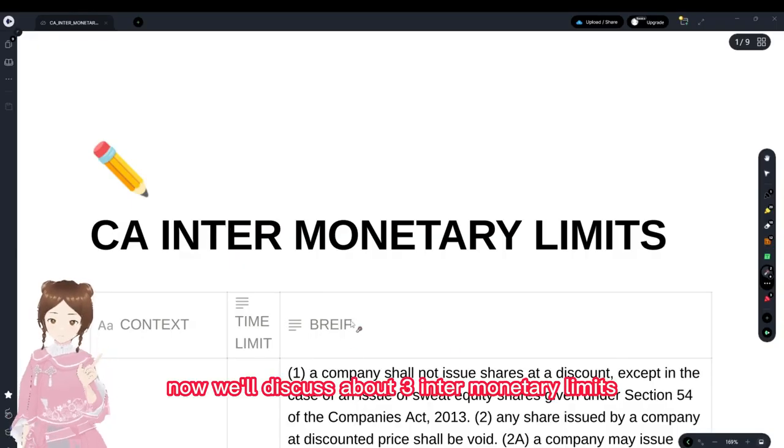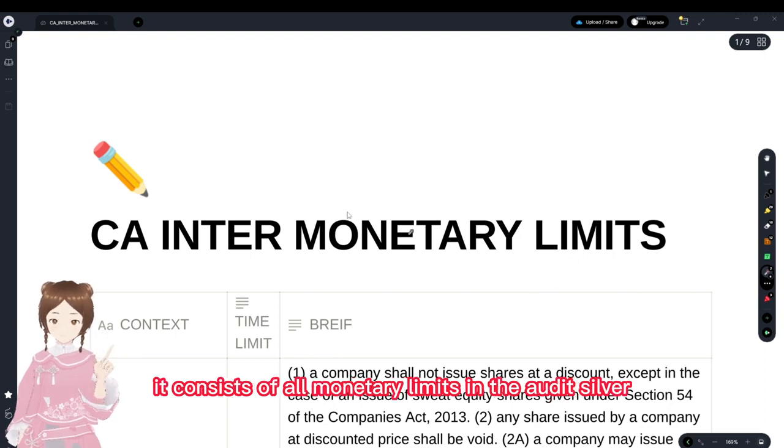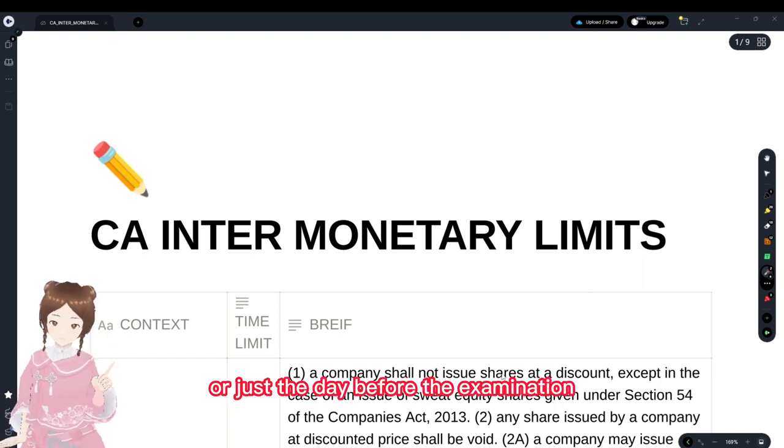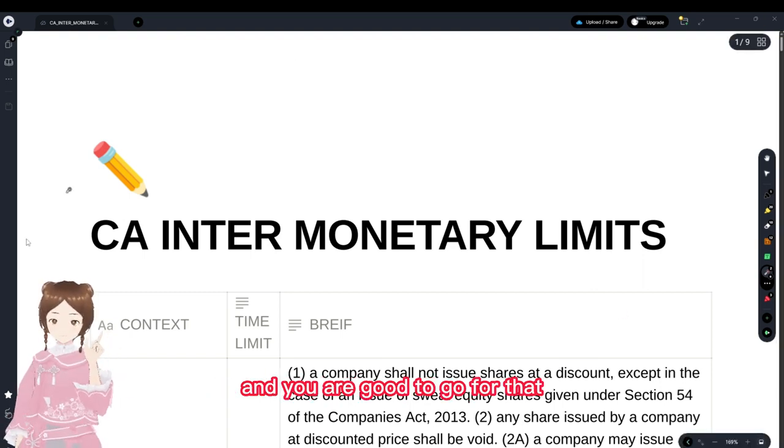Now we'll discuss CA Inter monetary limits. It consists of all monetary limits in the audit syllabus. Just go through this PDF the day before the examination and you're good to go.